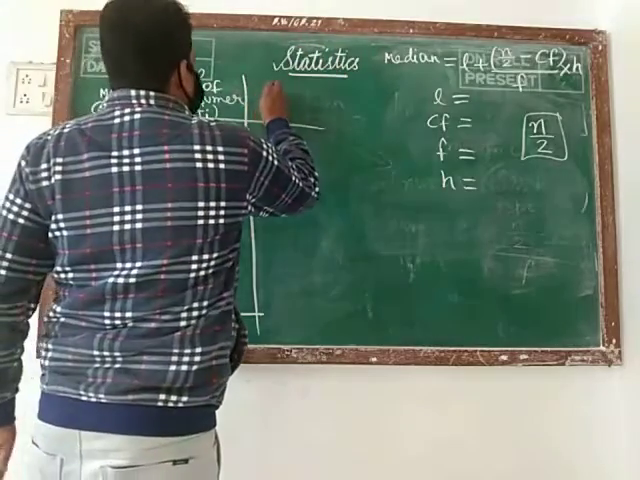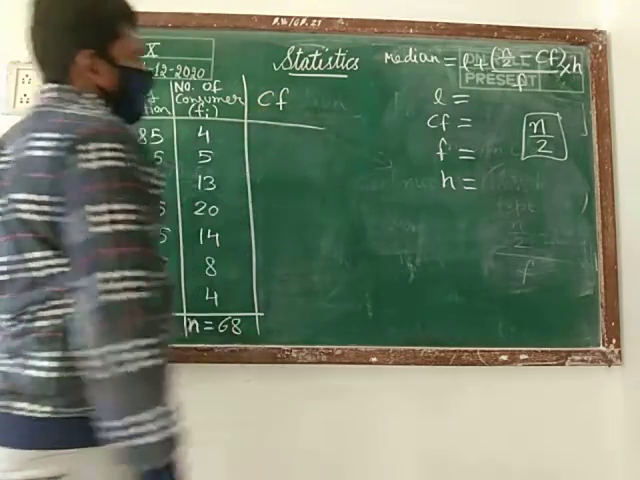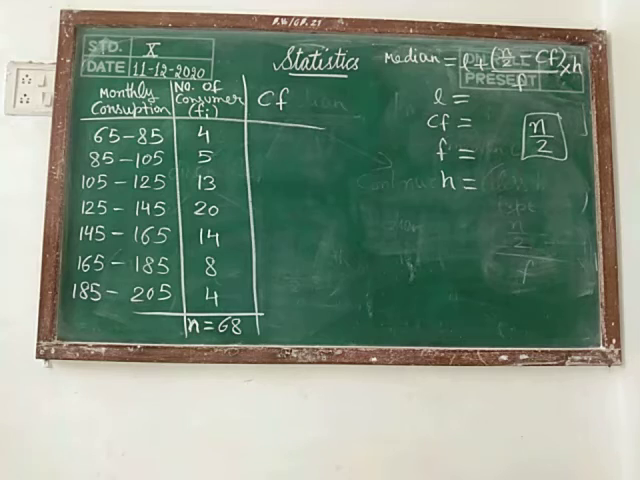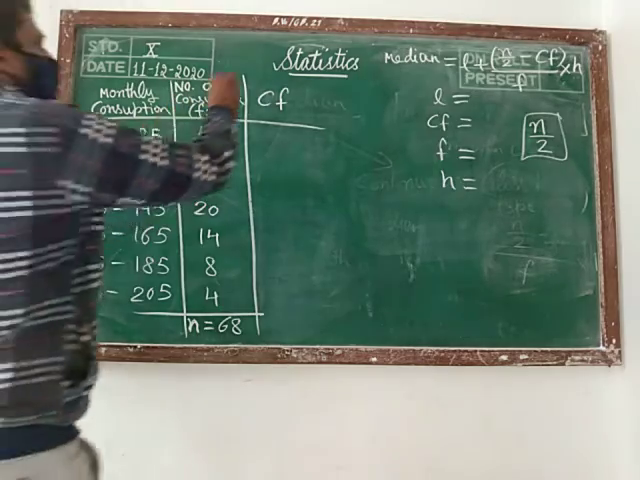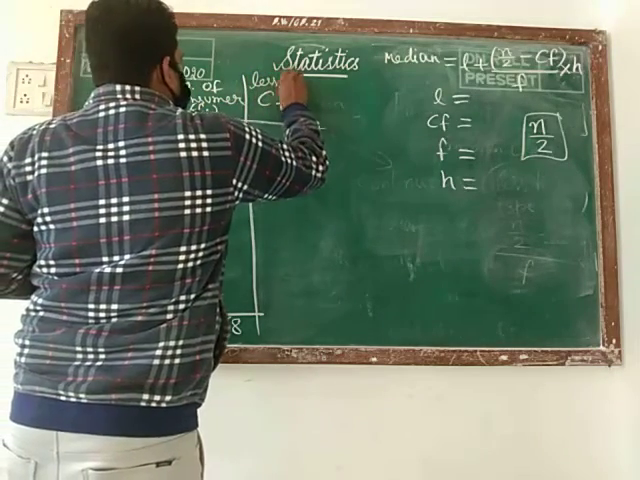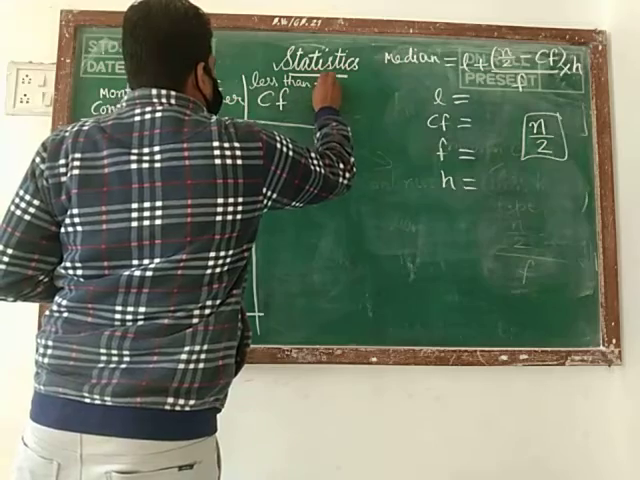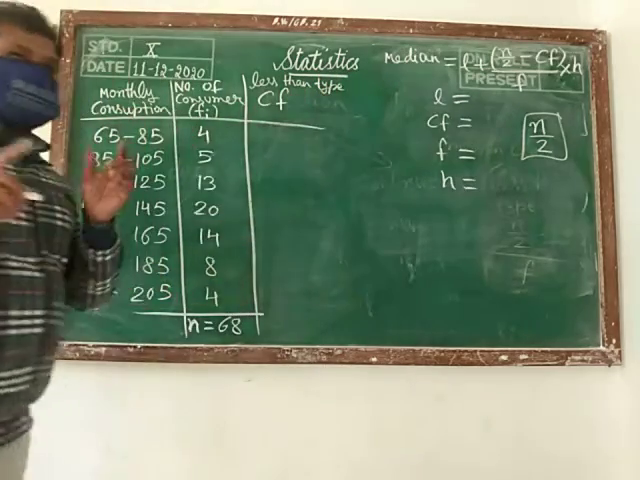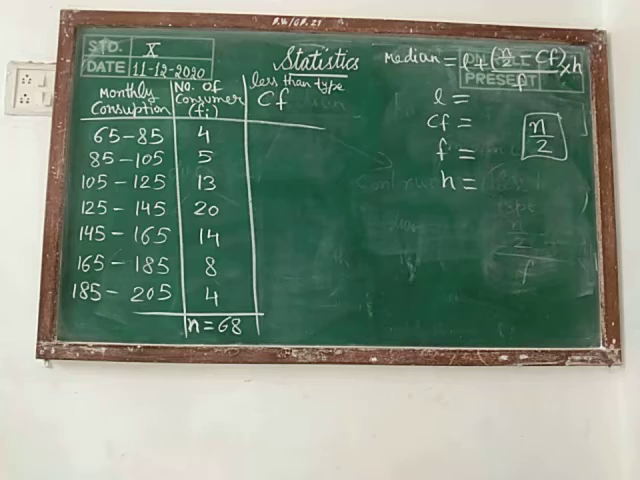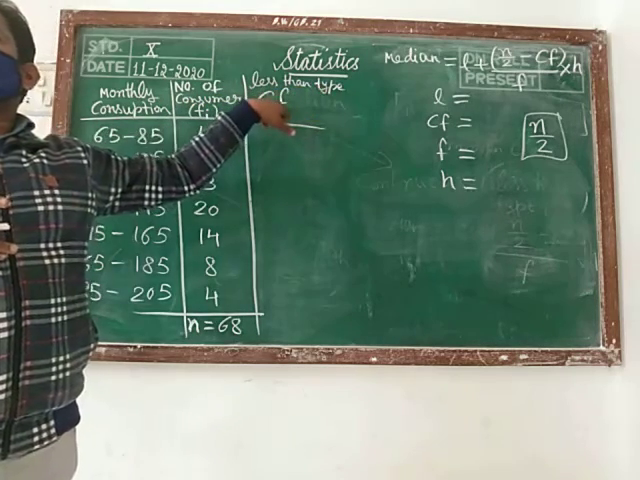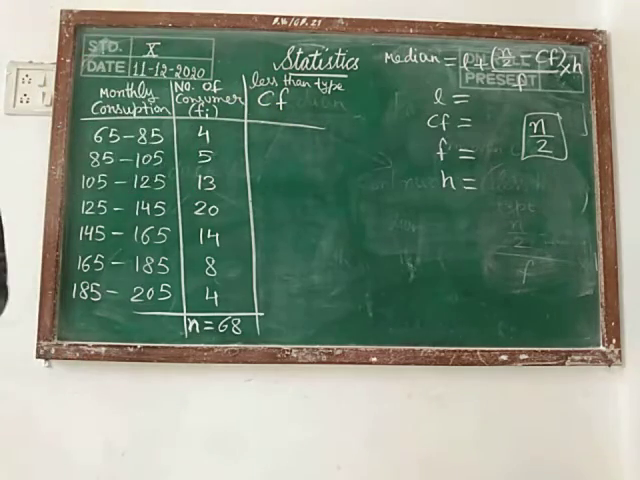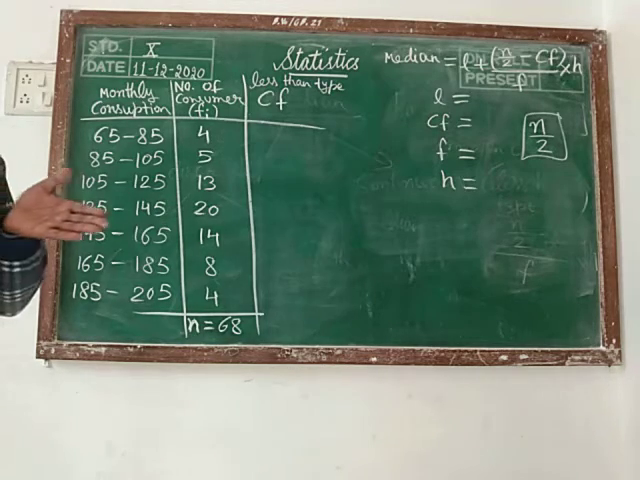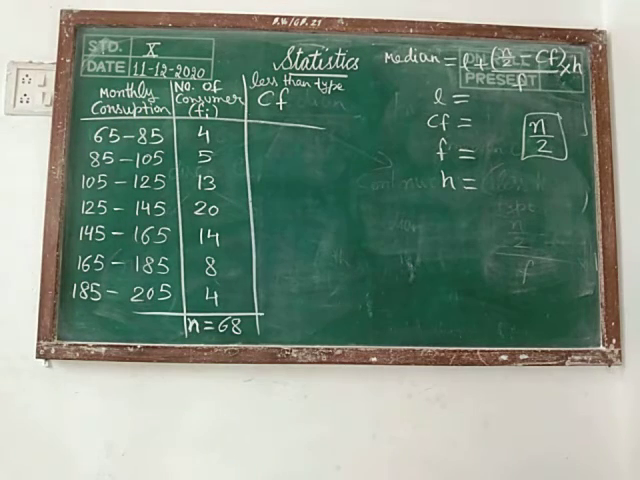Then we need the cumulative frequency table. Then CF we are writing for cumulative frequency, and less than type cumulative frequency. Here we are taking less than type. For finding the median, 1 marks question this is. For finding the median, which type of cumulative frequency table we are taking? Then less than type cumulative frequency table we are taking. And the other one is more than type cumulative frequency table. But for finding median, we are taking less than type cumulative frequency. Then this is 1 marks question.